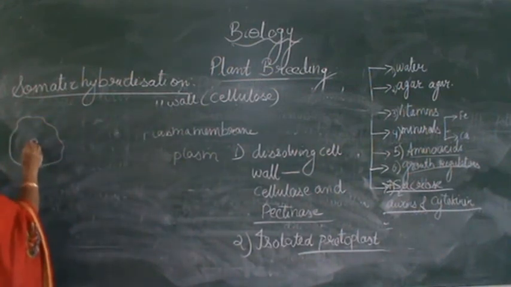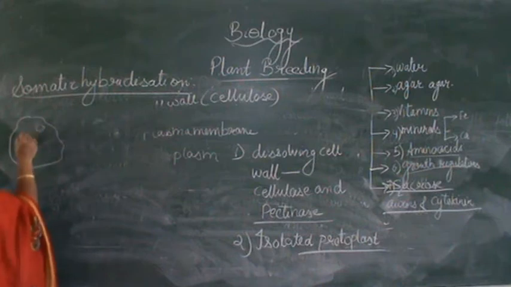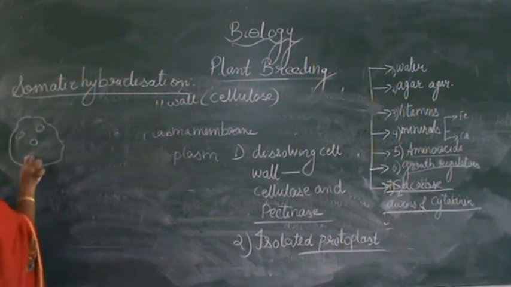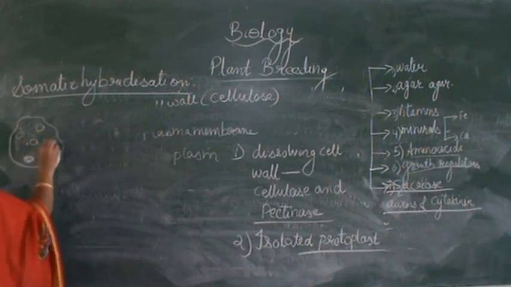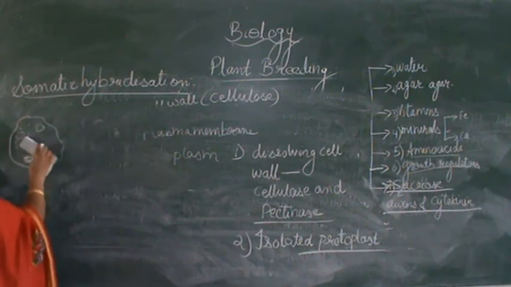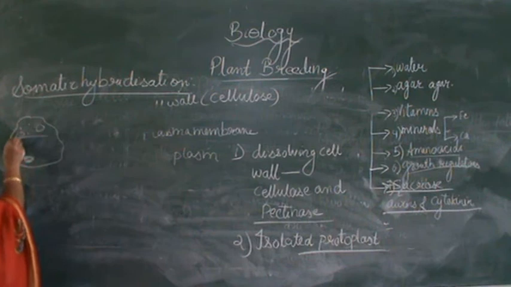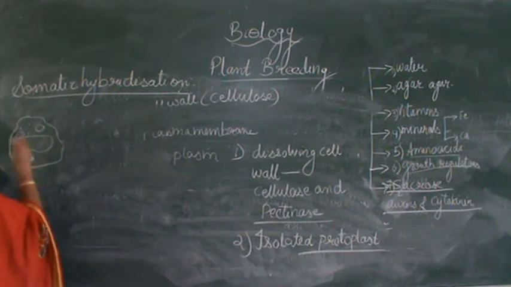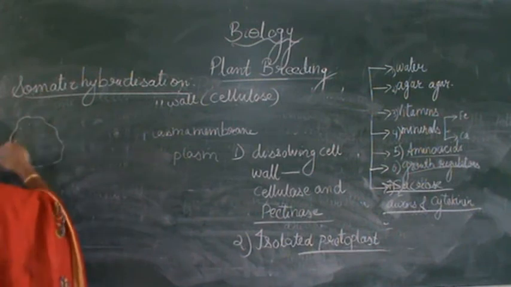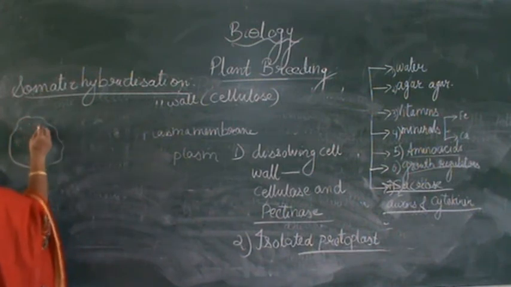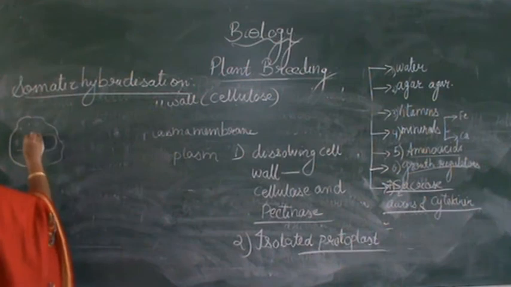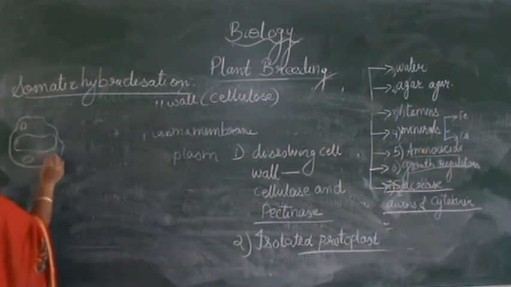The plasma membrane, the vacuole, the many cell organelles present here, nucleus. Okay, nucleus.